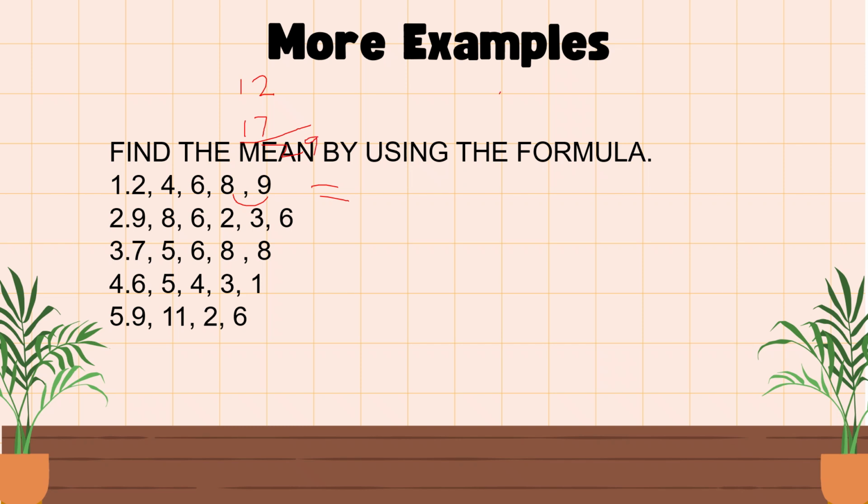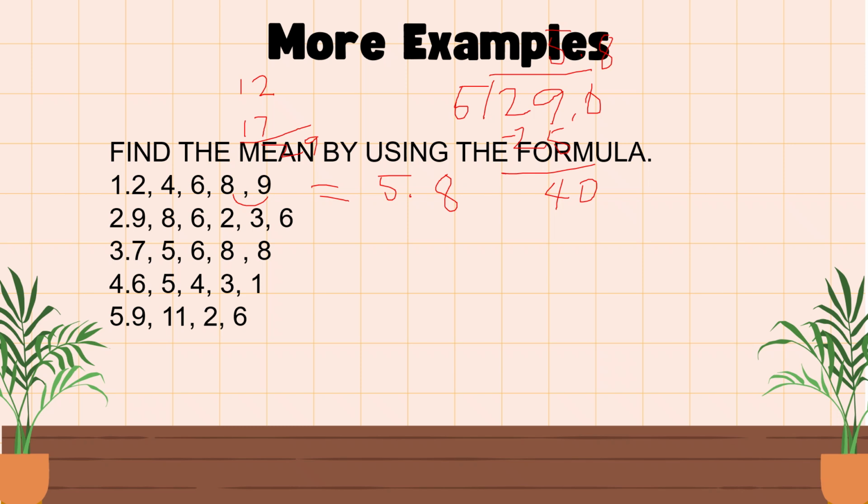And then 29 divided by 5. 5 times 5 is 25. Bring down 4, or add 0. So 40 divided by 5 is 8. So that is 5.8.